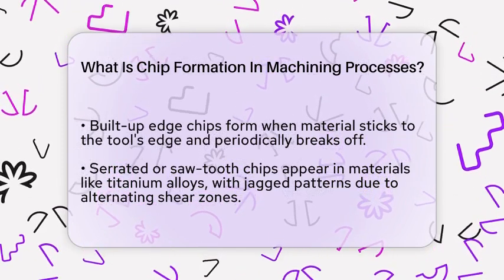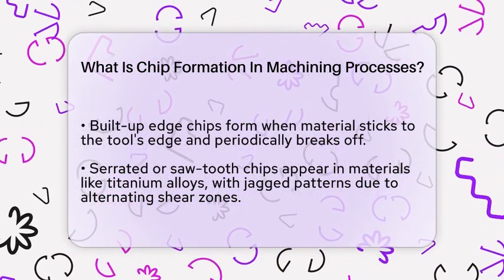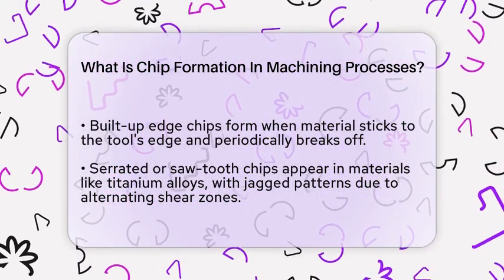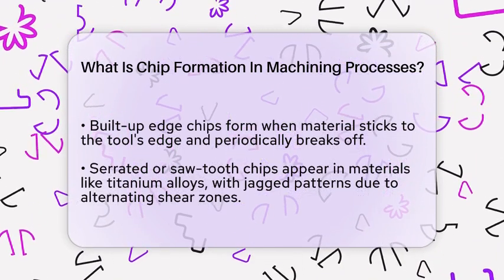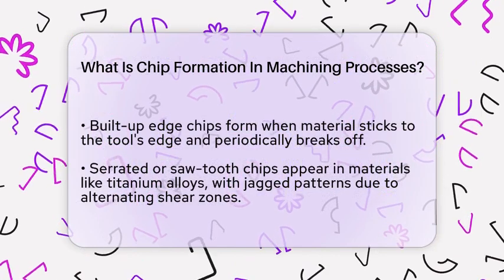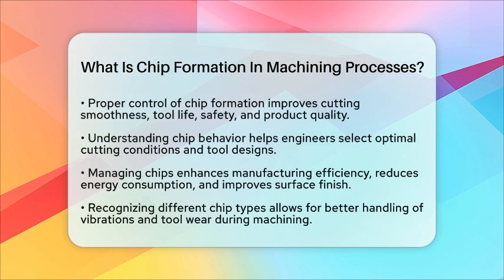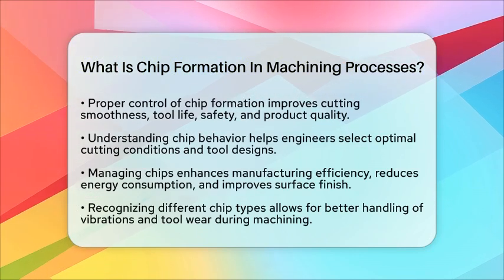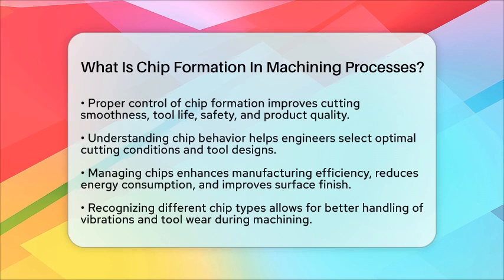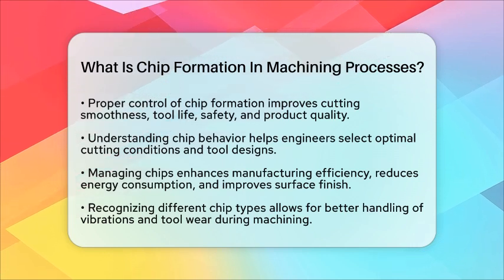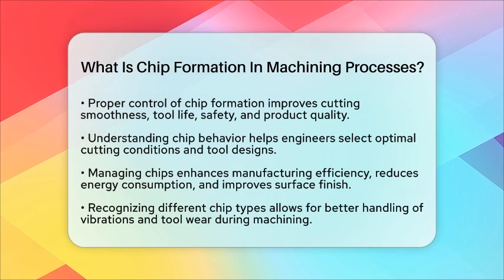Controlling chip formation is very important in manufacturing. Proper chip control allows for smoother cutting, protects the tool and workpiece, and keeps the operator safe. It also impacts how much energy is used, how quickly the tool wears out, and the quality of the finished product. By understanding how chips form, engineers can choose the right cutting speeds, tool shapes, and machining conditions. For example, using the correct cutting speed can promote the formation of favorable chips, making the process more efficient and